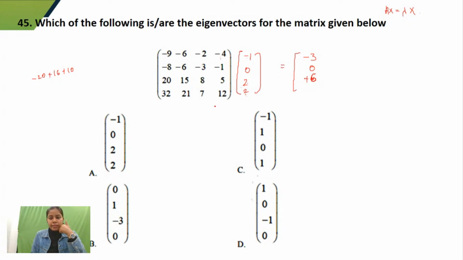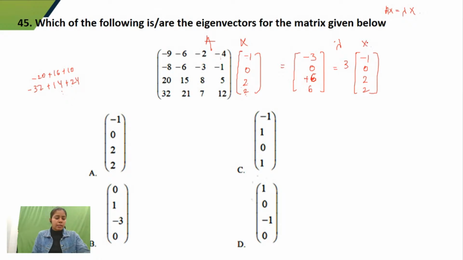And then if I solve -32 plus 14 plus 24, 38 minus 32, that would give me 6. So if I take 3 common, I'll get -1, 0, 2, 2. So now guys, you can see that AX equals lambda x is forming. So can I say that this is an eigenvector? Right? So here option A is correct. Option A is my eigenvector.